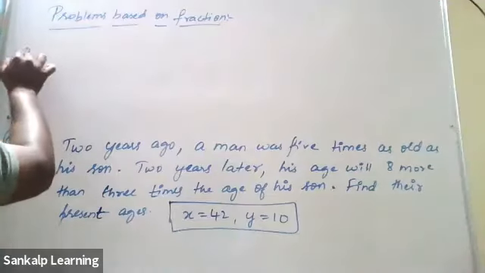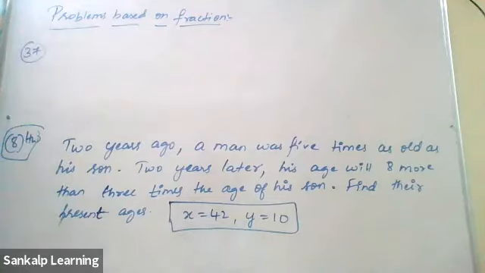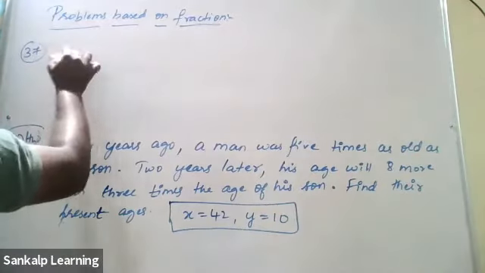Question number will be 37, I guess. Meanwhile, whoever has finished it, you can write down the question. This is very easy.